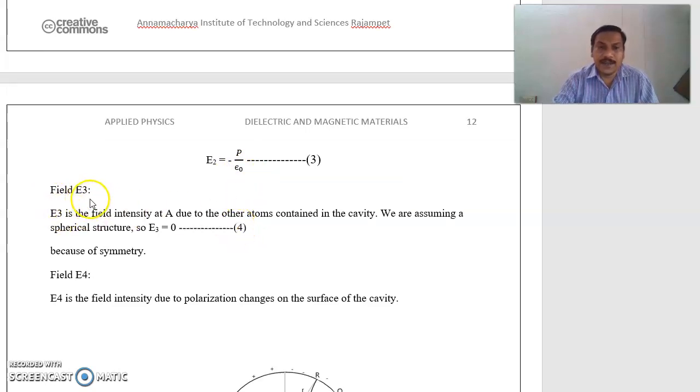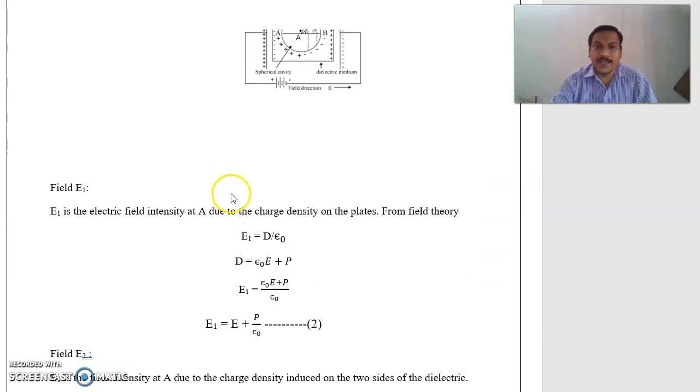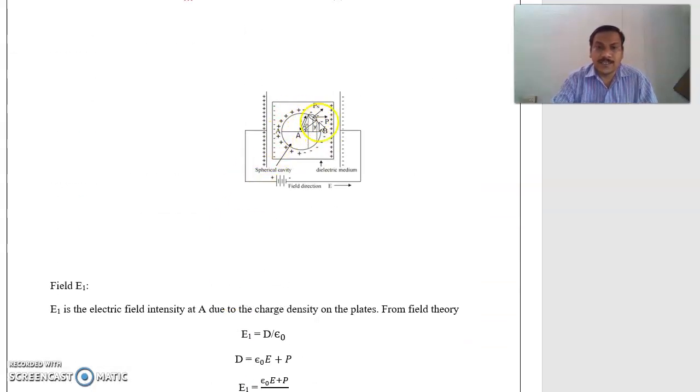Electric field E3. E3 is the field intensity at the center atom A due to the other atoms contained in the cavity. We are assuming a spherical, symmetric structure, so E3 is equal to 0 because of symmetry. Inside the spherical cavity there are positive charges and negative charges, because due to the application of electric field, the positive charges and negative charges are separated.